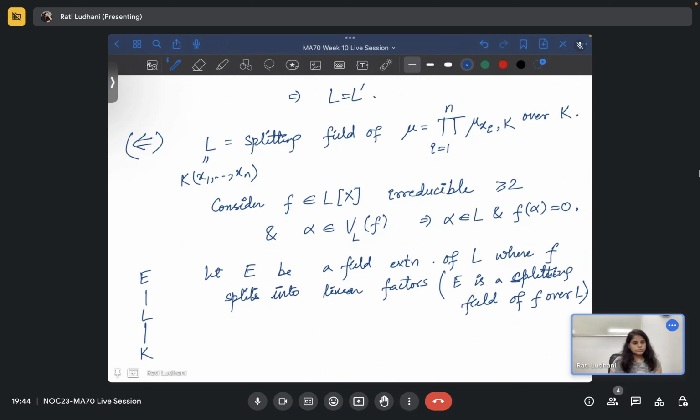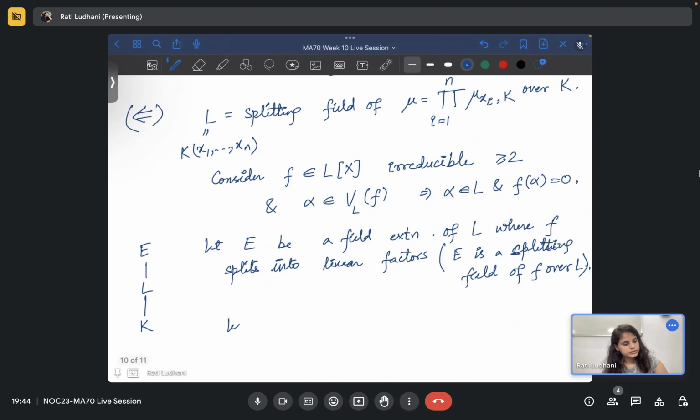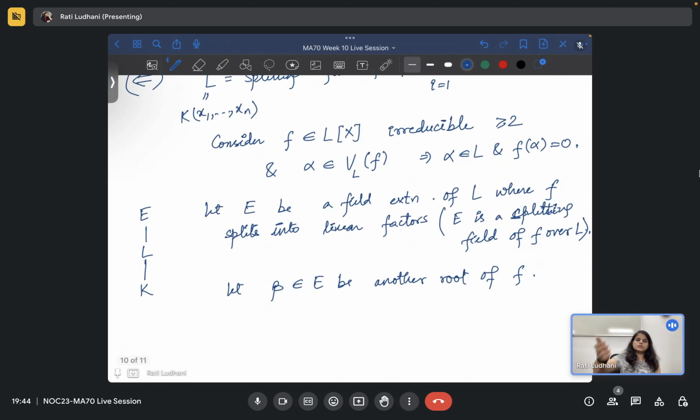Okay. And let beta belong to E, be another root of F. So you consider some other root. What we have to prove is that beta is also in L. That is the requirement, right? You consider any other root, that should also be there in L. So E is some extension where F splits. So beta is there, so you pick that beta and define a map.